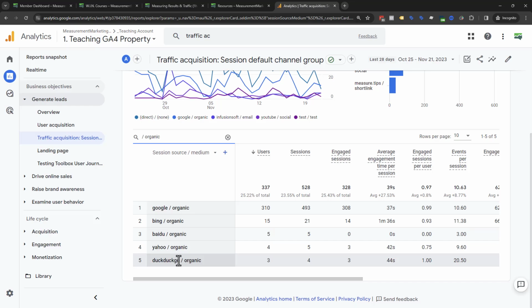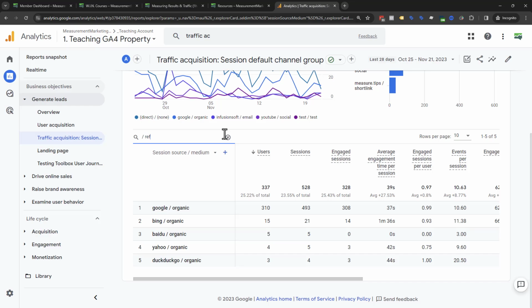And you can see this is what we have currently. So any known search engine, Google will automatically call it organic. And you should never use that word for anything else. Organic always means search traffic. So just leave this alone. Google Analytics 4 does this on its own. You don't need to worry about that.